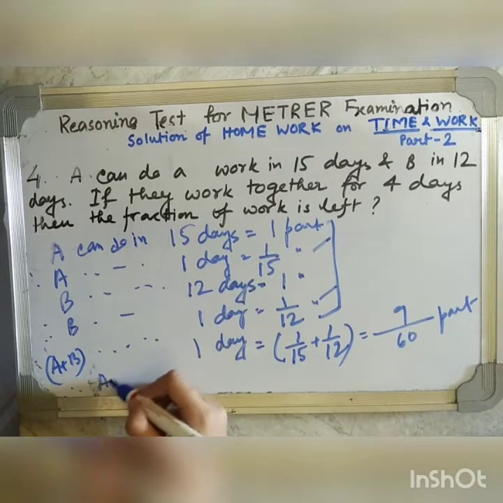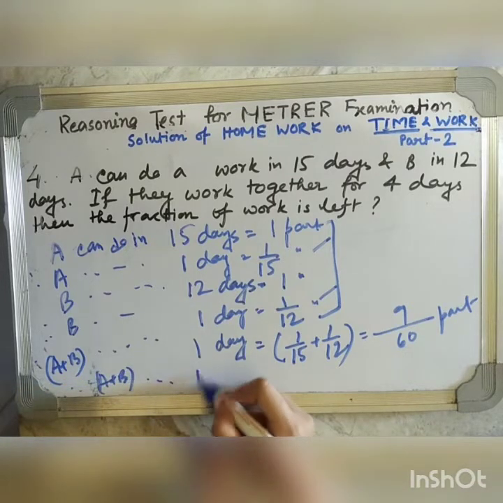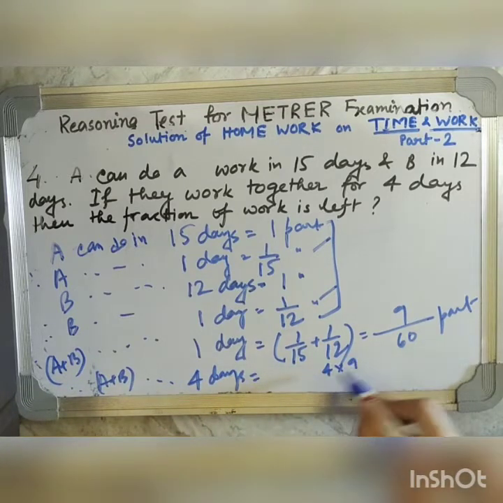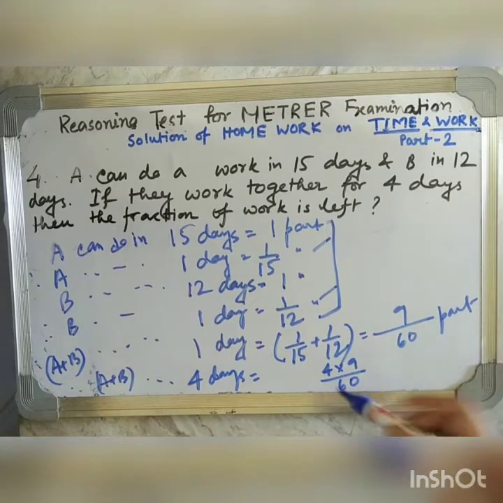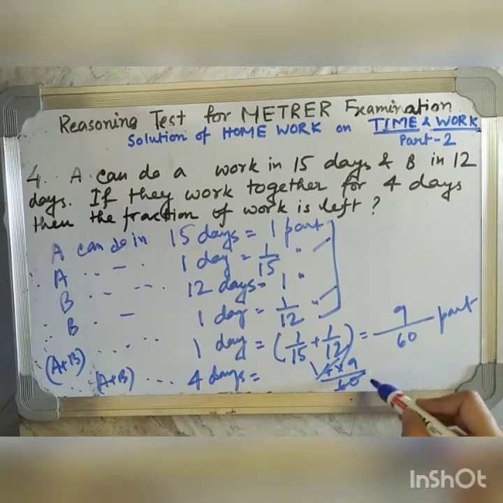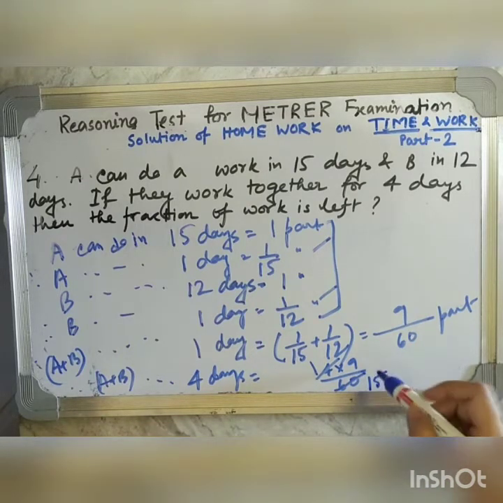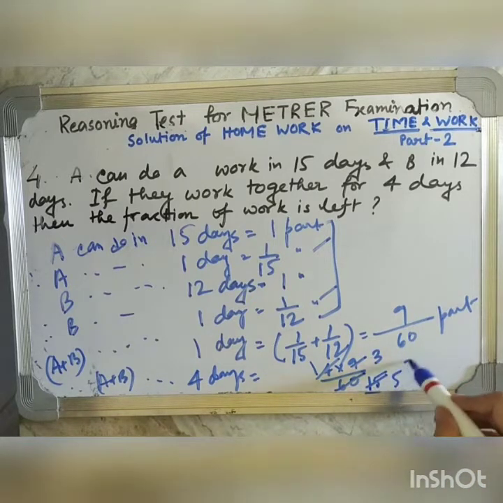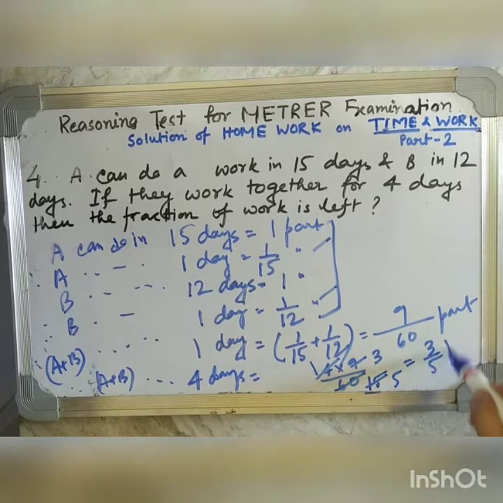Therefore, A and B can do in 4 days 4 into 9 divided by 60. Okay, now let's reduce it. 4 and 60 will be reduced by 4. I am reducing it just by 4. 15, 9 by 15. These can be reduced by 3 again. 3 3s are 9, 3 5s are 15. So 3 by 5 part is done by A and B together if they work for 4 days.